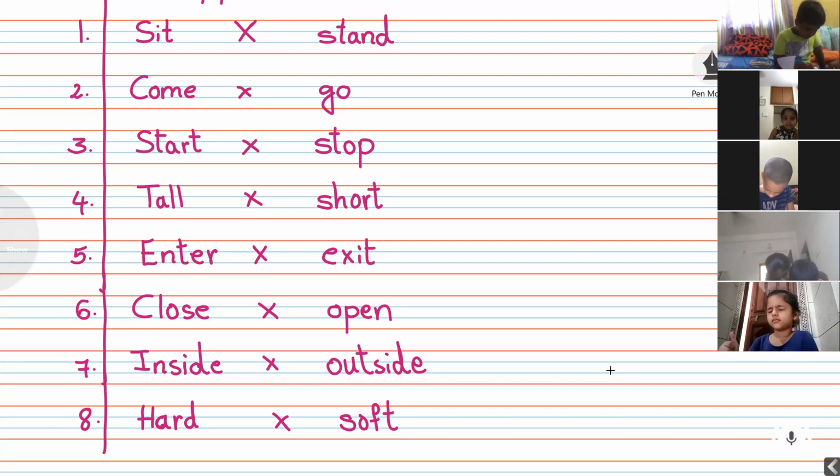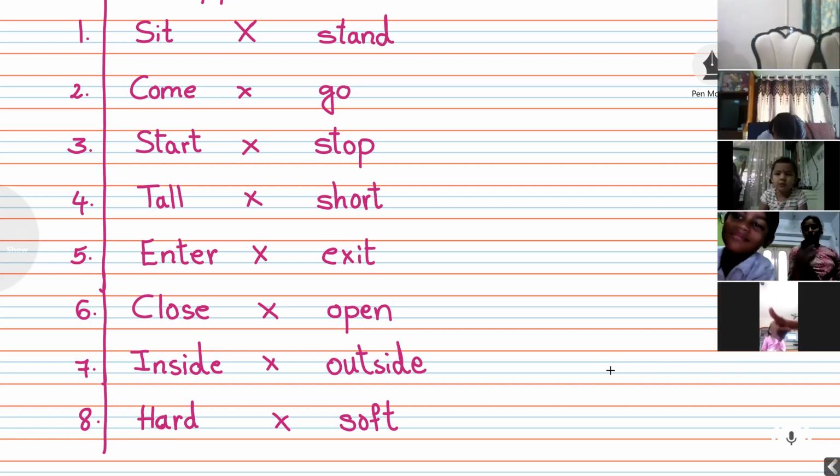Okay, Dhruti completed and Arohi done. What about others? Rohit Chaudhary, did you complete? Ananya? Done, beta, very good. Pradiksha, are you writing? Completed, beta? Hanvit?